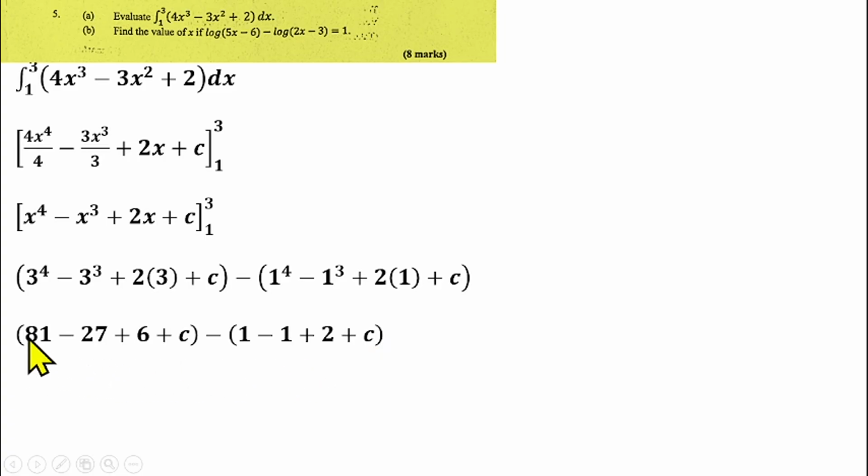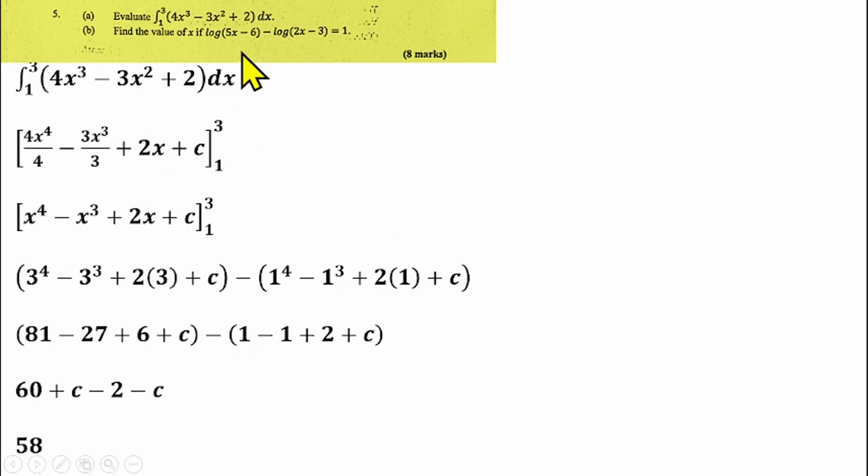If you simplify this one here, it's 81 minus 27 plus 6, that will give us 60 plus c. Then 1 minus 1 is 0, then you have plus 2 plus c. If we expand the bracket, you'll be having minus 2 minus c. So c will take care of c here. You have 60 minus 2, that gives us 58, which is the solution to that question 5a.